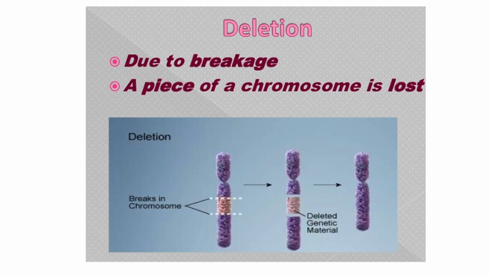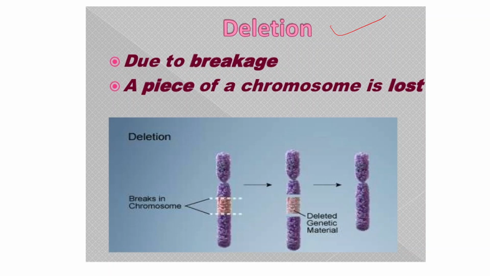Now there are certain aberrations which are due to structural changes in chromosomes, like mutations due to deletion, due to breakage of a piece of a chromosome, or a complete chromosome being lost. In such cases also there are certain disorders which can be observed.